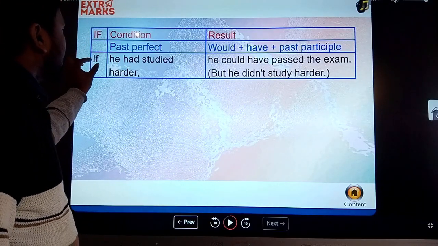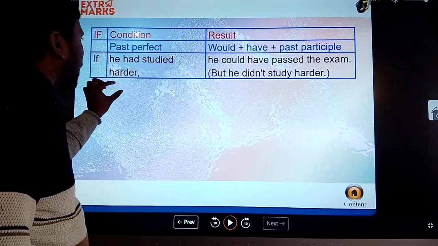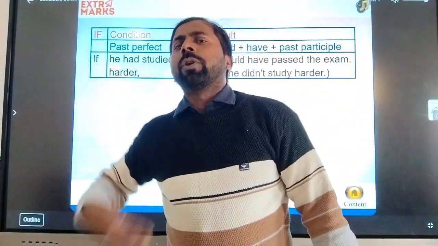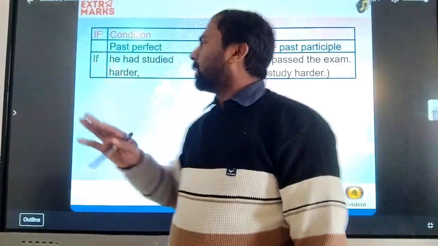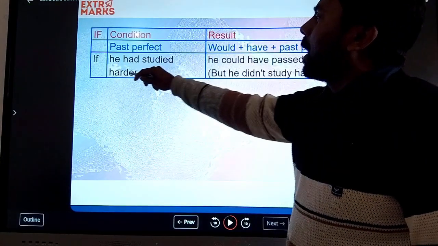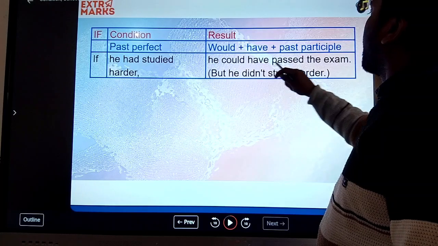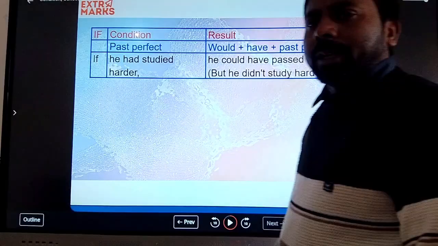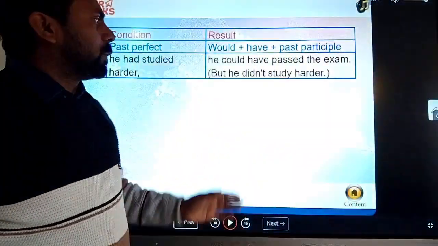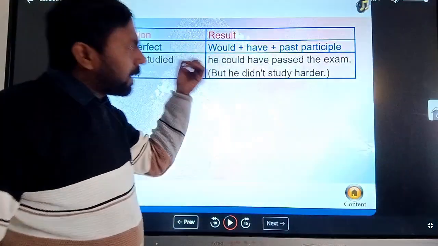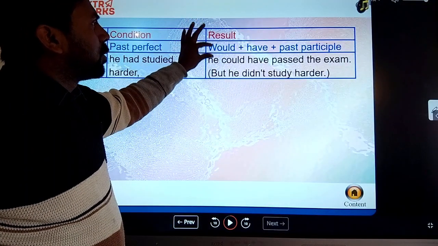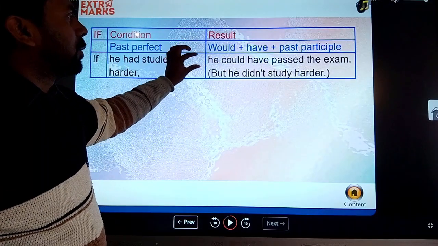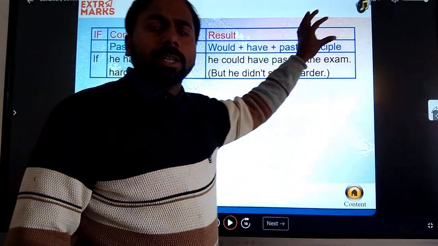And the condition sentence is if he had studied harder. Now it's past. It is not happening now. It already happened. Okay. So if he had studied harder, then he could have passed the exam. But he did not study harder. Okay. He spent his time. So here the work has already happened. So the result is would plus have plus past participle. So the sentence is: he would have passed the exam.